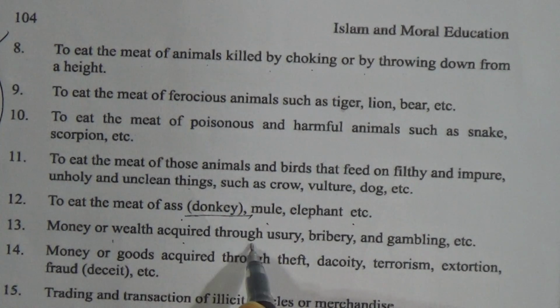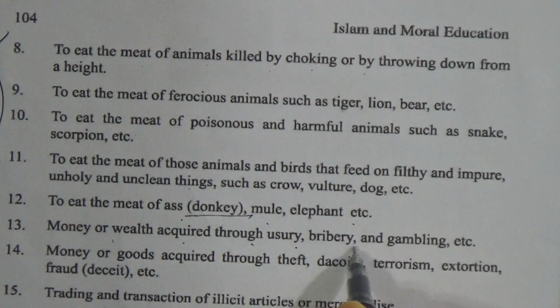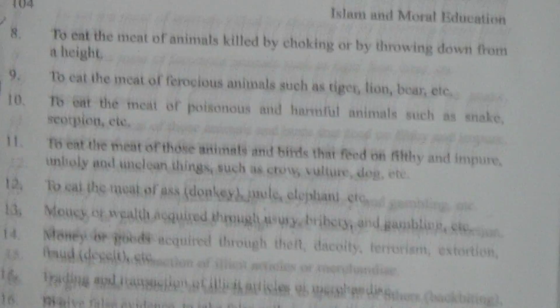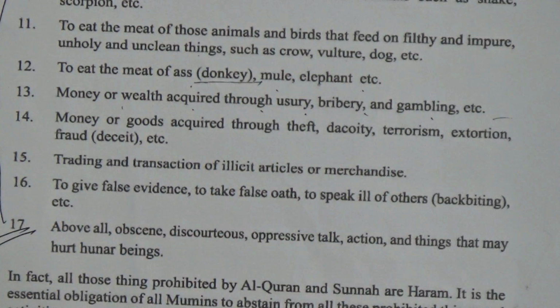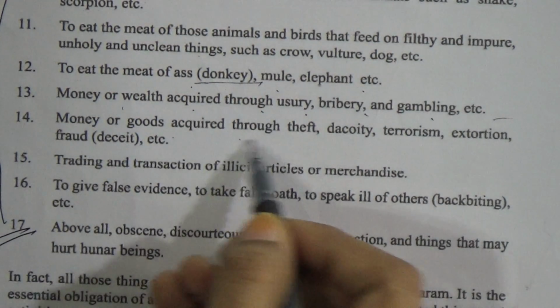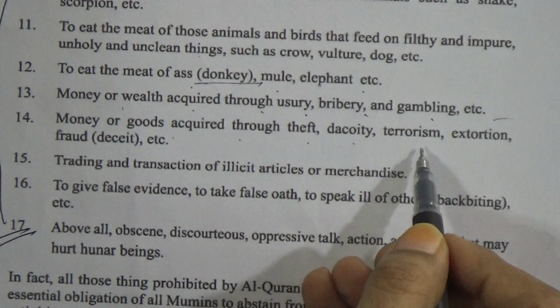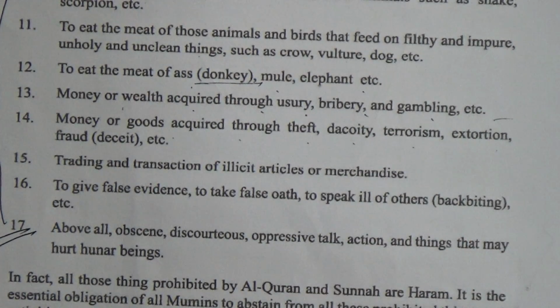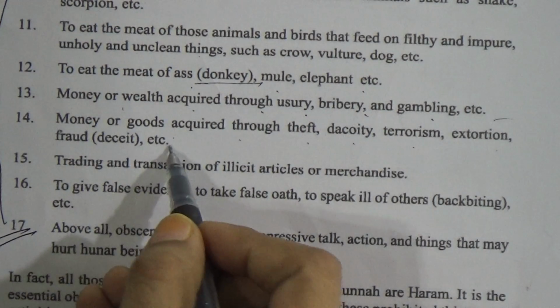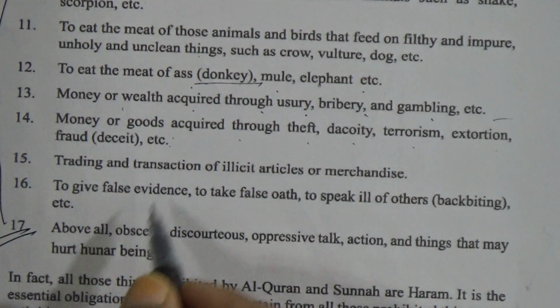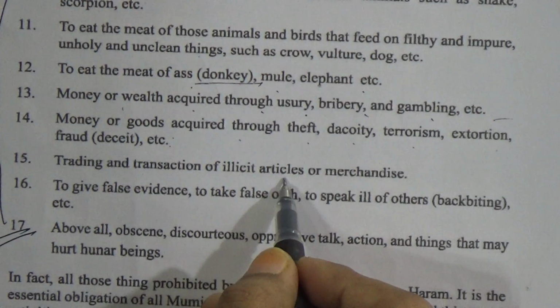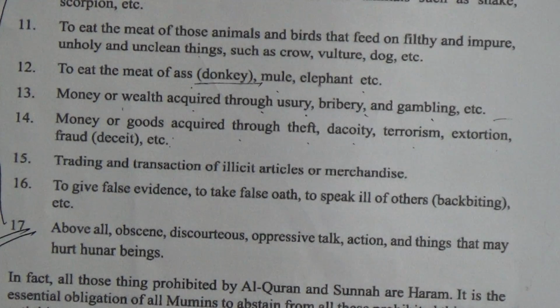Money or wealth acquired through usury, bribery, gambling, these are haram. Okay, it is a source of haram income. Money or goods acquired through theft, dacoity, terrorism, extortion, and fraud is also haram. Trading and transaction of illicit articles are haram. It is dishonesty. If you earn money through the way of dishonesty, it is haram.